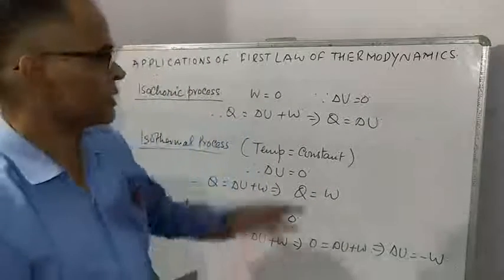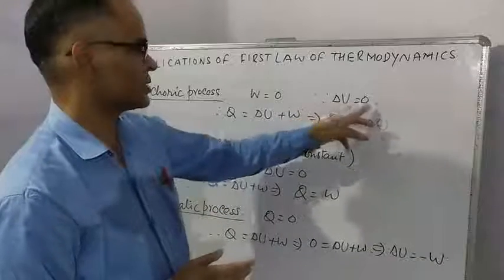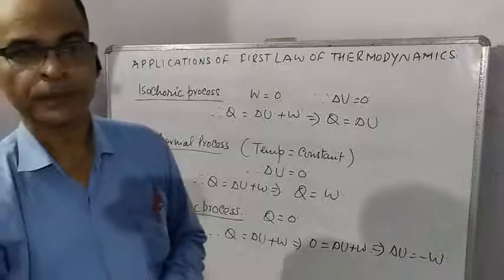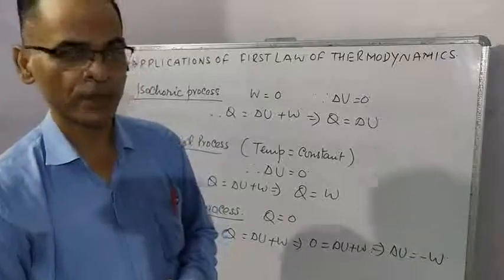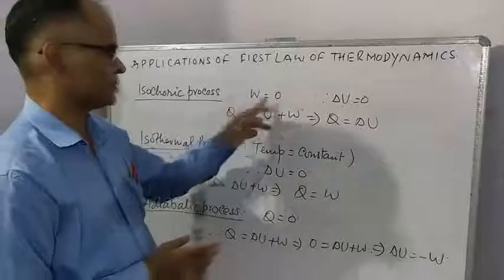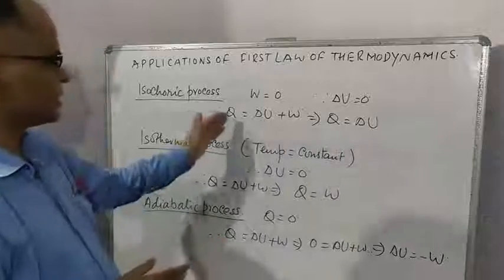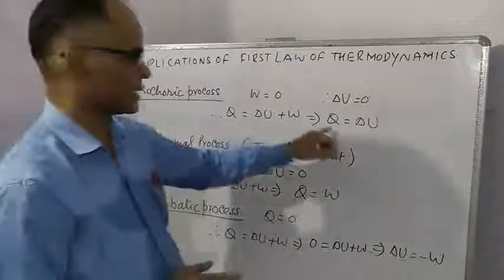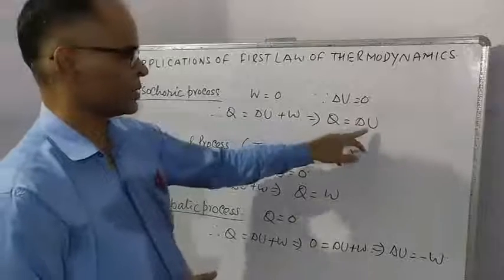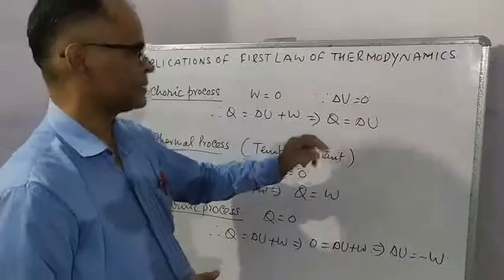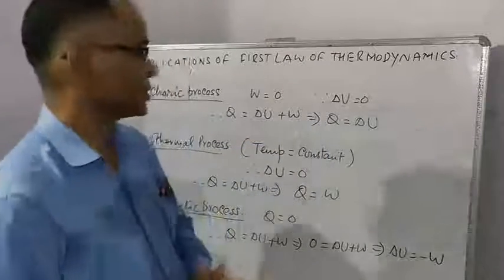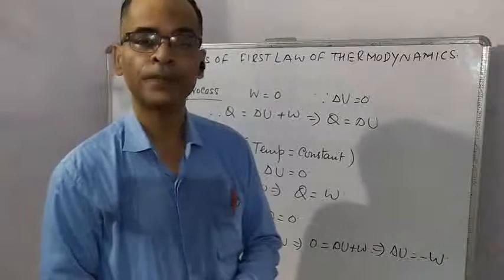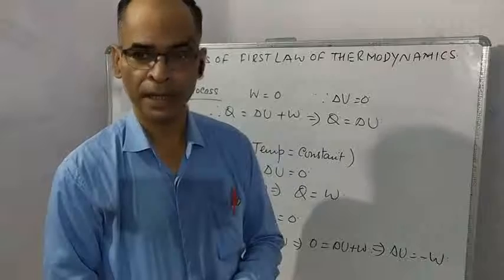And if volume doesn't change, delta V is equal to 0 and W is equal to P delta V. If delta V is equal to 0, work done is equal to 0. So apply the first law of thermodynamics. We conclude that Q is equal to delta U. That is, in an isochoric process, heat supplied is converted into change in internal energy.